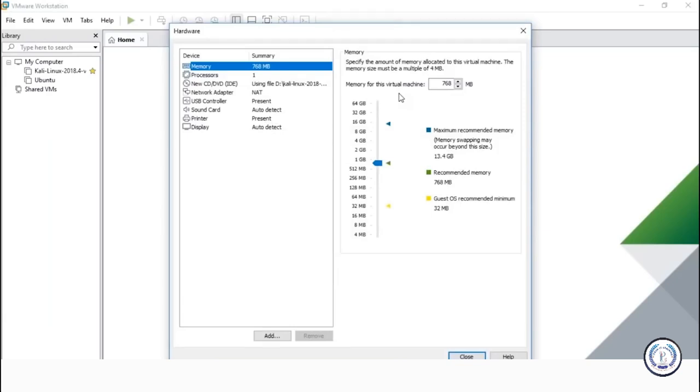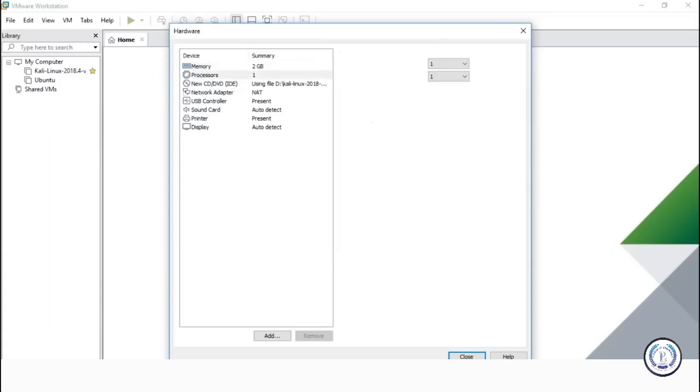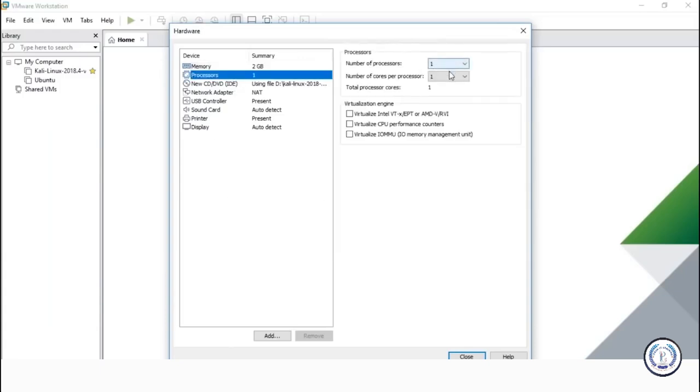If you're not using it for heavy work, then you can assign the least amount of memory. Let's say I want to assign about 2 GB. There we go. And as for the processors, number of processors 1 and number of cores per processor, you can choose as many as you want. Let's say 2. This will increase the performance of your virtual machine. Again, it totally depends on whatever you want to choose.